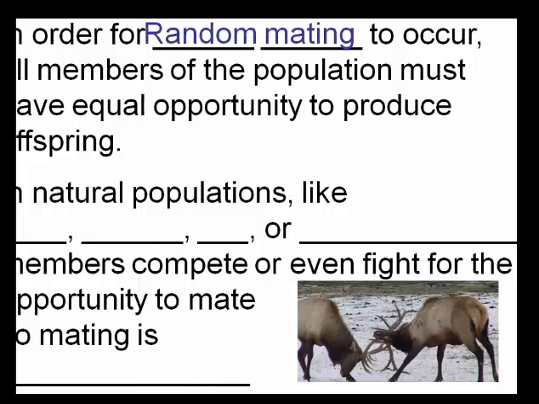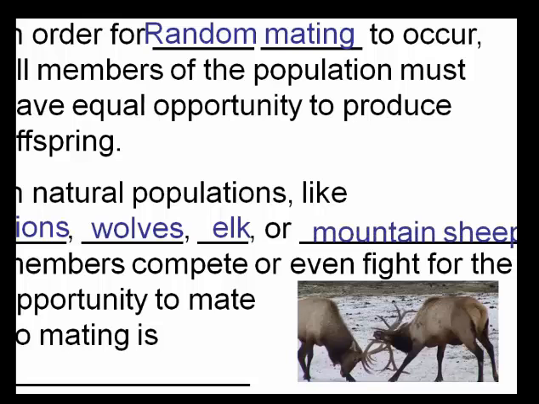In order for random mating to occur, all members of the population must have equal opportunity to reproduce. In natural populations like lions, wolves, elk, or mountain sheep, members compete or even fight for the opportunity to mate. So it's not random. So in most populations, we're going to see evolution occur.